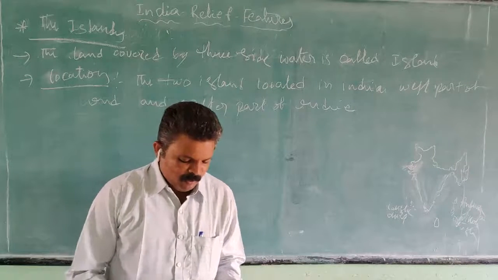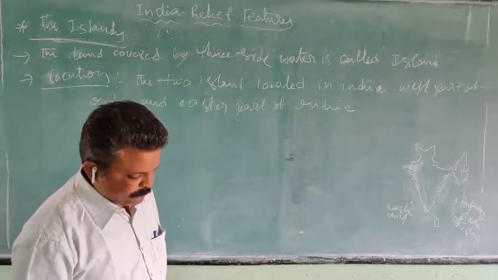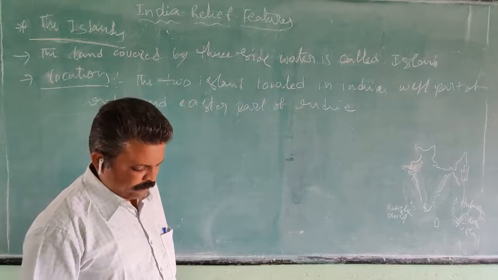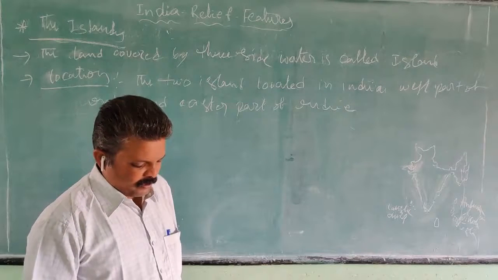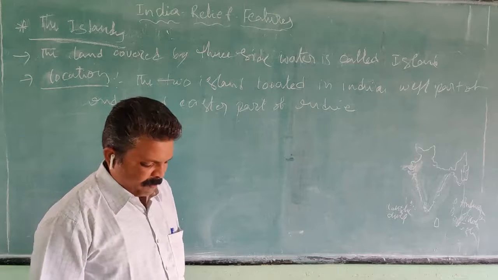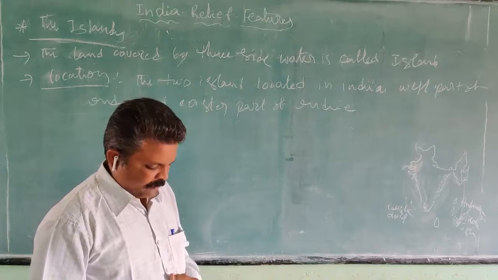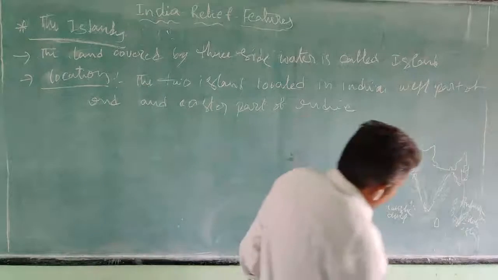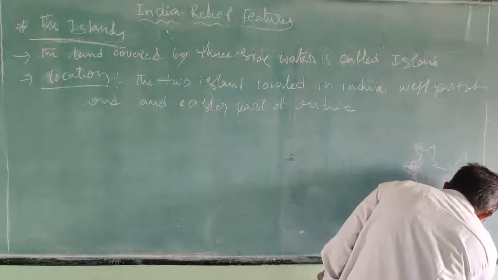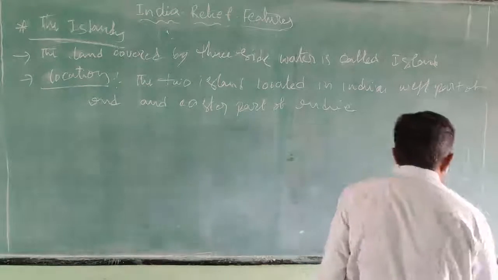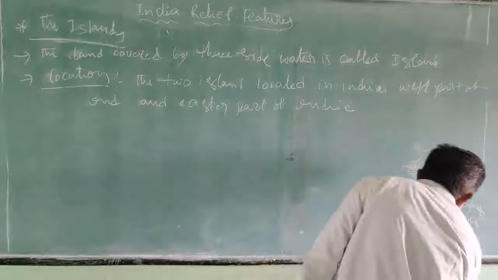These are of volcanic origin, and Narcondam and Barren Islands are also of volcanic origin. And here, at the end, there is a little one. This is Indira Point.